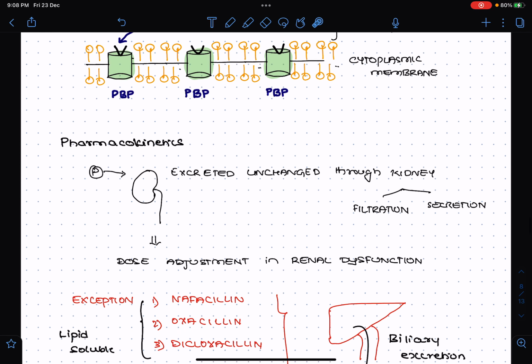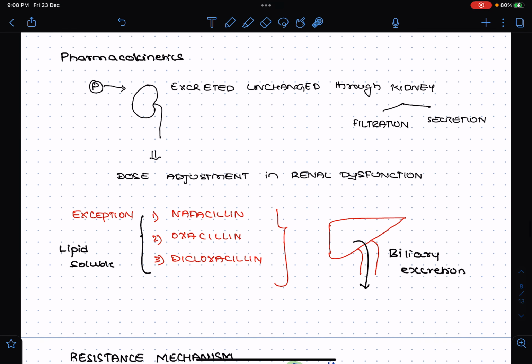Coming to the pharmacokinetic parameters of the penicillins, most of the penicillins are excreted unchanged. Please remember, most of the penicillins are excreted unchanged through the kidney, through filtration as well as secretion. Since it is excreted through the kidney, dose adjustment has to be made in case of renal dysfunction. The exceptions are nafcillin, oxacillin and dicloxacillin. Please remember, nafcillin, oxacillin and dicloxacillin are excreted through biliary excretion.